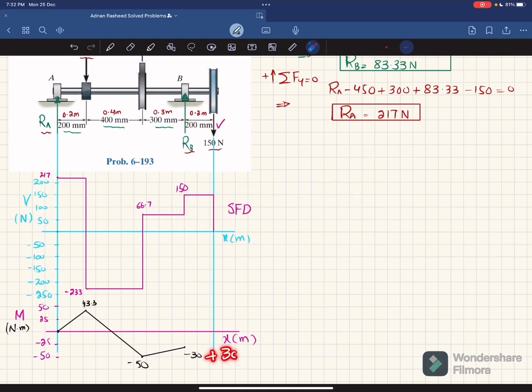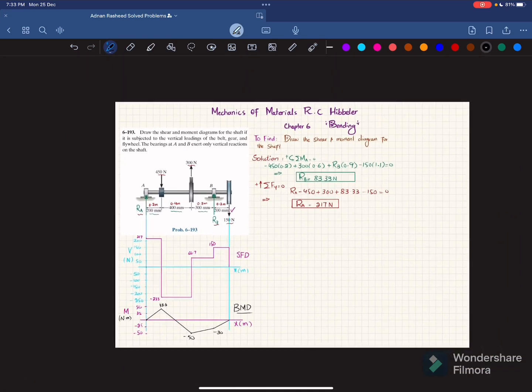So minus 30 plus 30 will be equal to 0 at this point, and we will get the bending moment like this. We will get a straight line, and the slope will be increasing because the area under the shear force is positive, and this is a 0 degree line. So this is your bending moment diagram. And that was all about this problem 6-193.